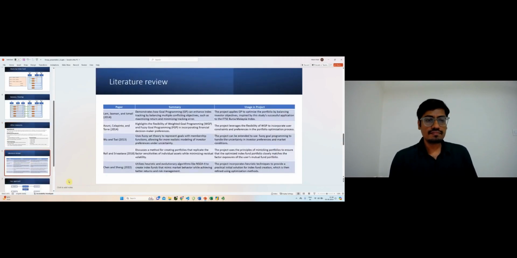Coming to the literature review, we have reviewed a couple of papers. For example, this paper is trying to enhance index fund tracking, and they have multiple objectives such as maximizing return and minimizing the tracking error of your portfolio with the index. So this becomes an exercise of goal programming. We also saw papers addressing weighted goal programming and fuzzy goal programming in case we want to keep the weights variable. We also saw papers which address this mimicking problem through heuristics and evolutionary algorithms. So we took part of that also in our project.